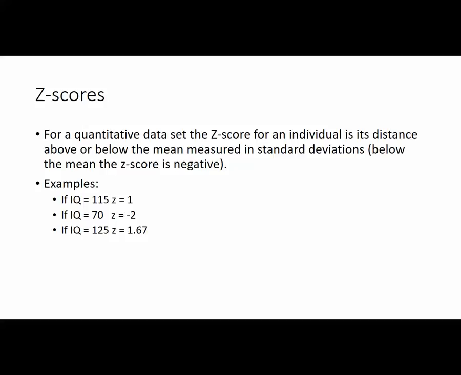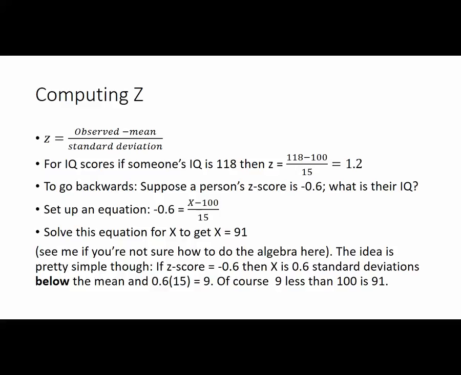So if we're talking about IQ, for an IQ of 115, Z equals 1. It's one standard deviation above the mean. IQ equals 70, then Z equals -2. It's two standard deviations below the mean. If IQ equals 125, then Z equals 1.67. It's 1.67 standard deviations above the mean. And Z is called a standardized score. It just measures how far something is from the mean in standard deviations.